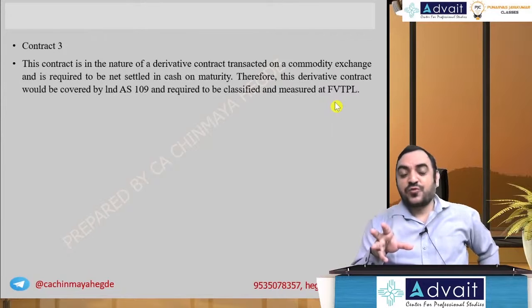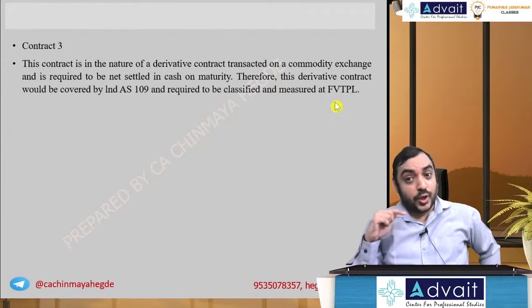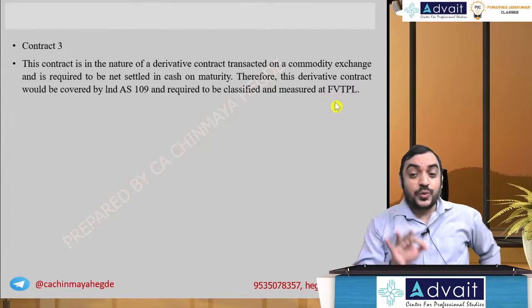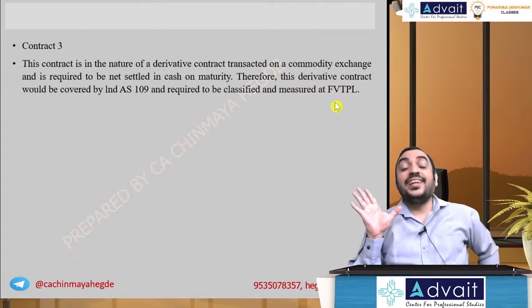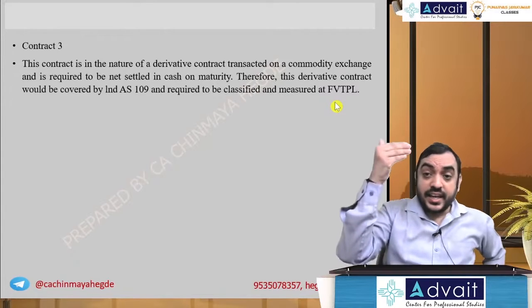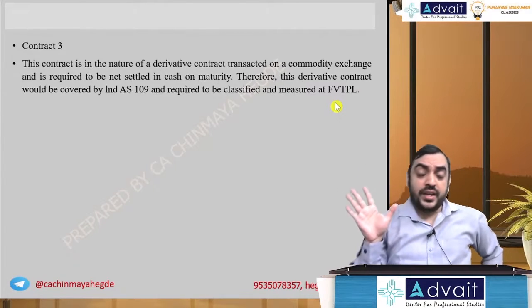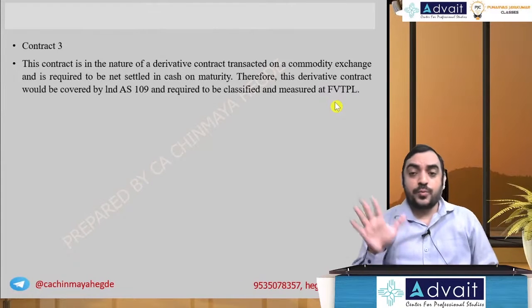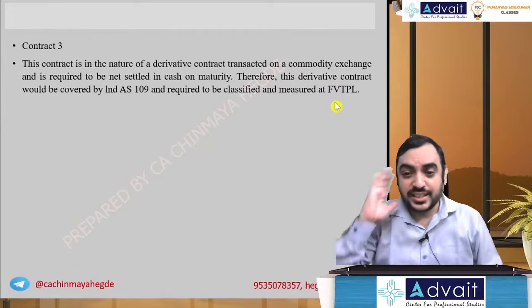In a cash flow hedge, this being a hedging instrument, because the hedged item has not gone to P&L yet, the hedging instrument also will not go to P&L immediately. If the hedged item has gone to P&L, yes, even this will go to P&L. Otherwise, the hedging instrument is transferred to the cash flow hedge reserve. Just keep it in mind.